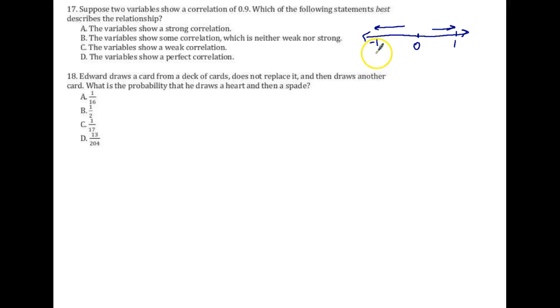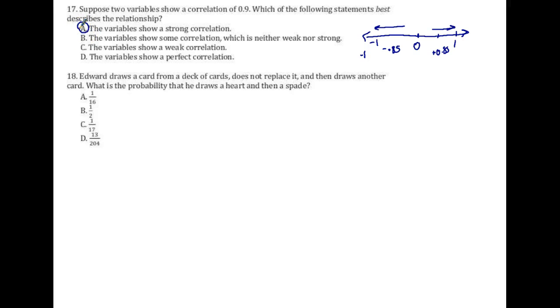So strong correlation could be anywhere from 0.85 to -1, of course negative 0.85, or it could start from positive 0.85 to a 1. So anything greater than 0.85 or negative 0.85, that's a strong correlation. So here 0.9, that's of course a very strong correlation.